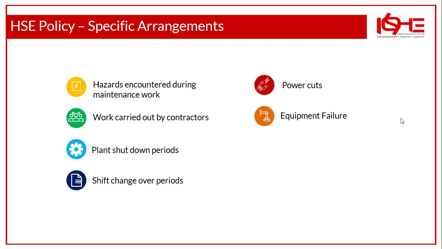So these are the specific arrangements associated with the arrangement section. That's why we call the arrangement section detailed, one of the lengthiest sections of the health and safety policy. These are all a few examples. Apart from that, if you want to include any arrangements which you want to introduce for your workplace to implement the health and safety policy, those can be written over here.